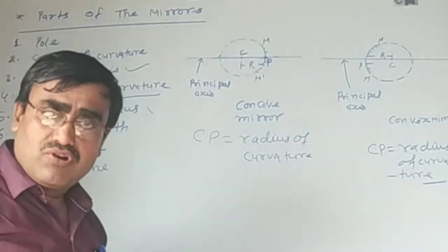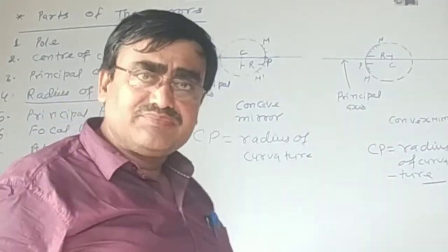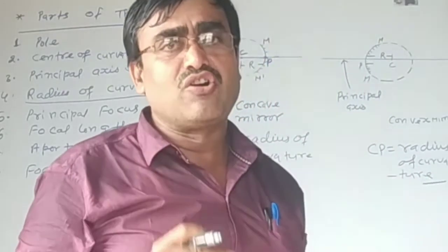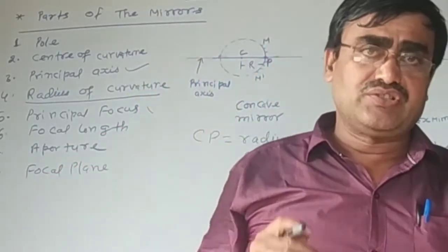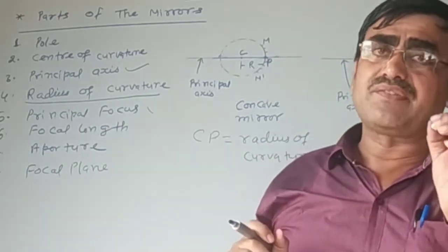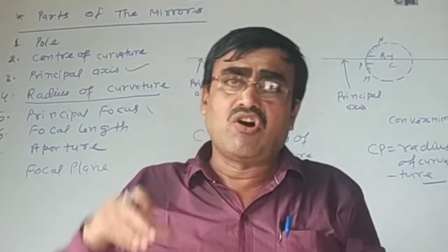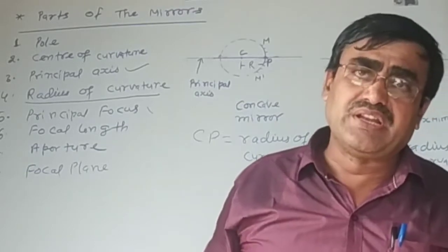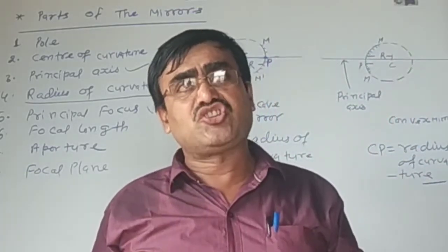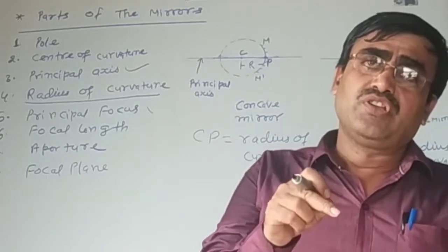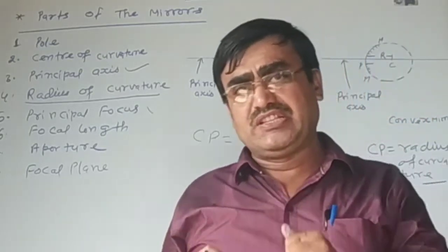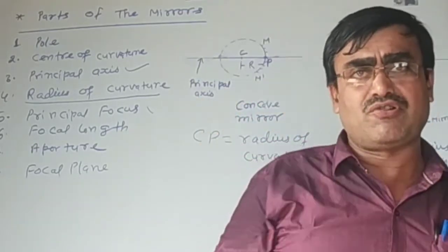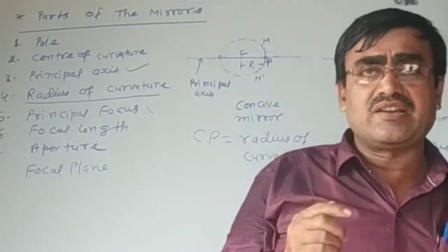And principal focus. The rays of light which are coming from infinity parallel along the principal axis, incident at a fixed point on the mirror or appear to incident at the fixed point of the mirror, after reflection pass through the fixed point of the principal axis. That fixed point is called principal focus.